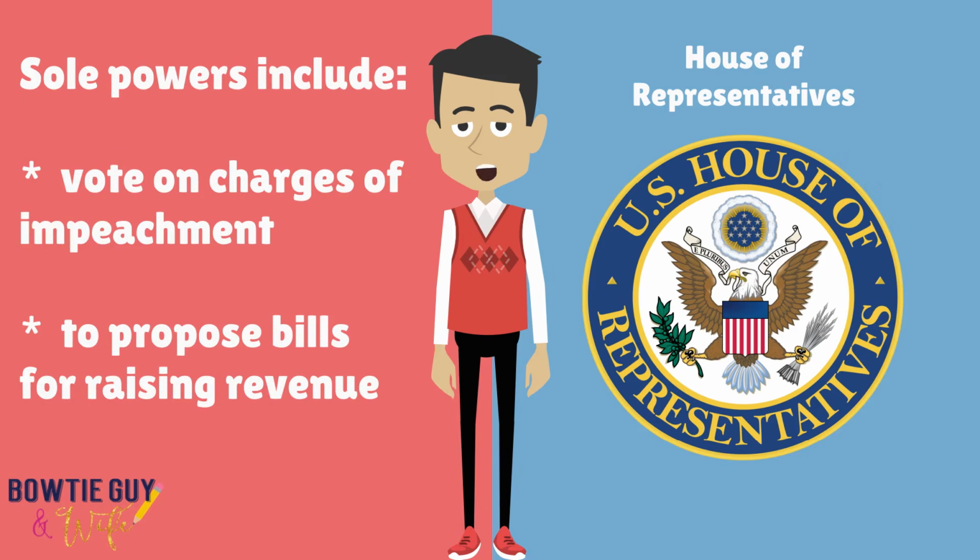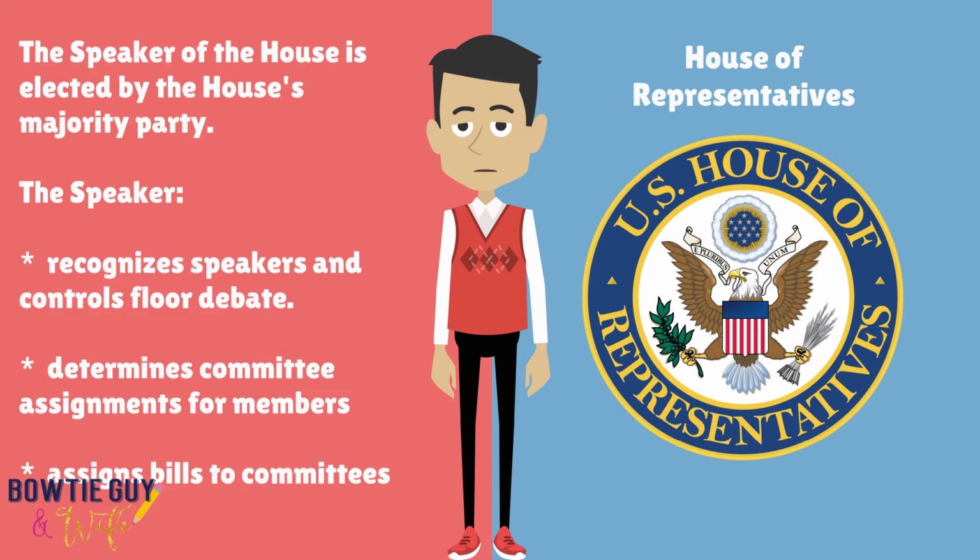Sole powers that exist within the House of Representatives include they vote on charges of impeachment, and they can propose bills for raising revenue. The Speaker of the House is elected by the House's majority party. The Speaker recognizes speakers and controls floor debate. They determine committee assignments for members, and they assign bills to committees.